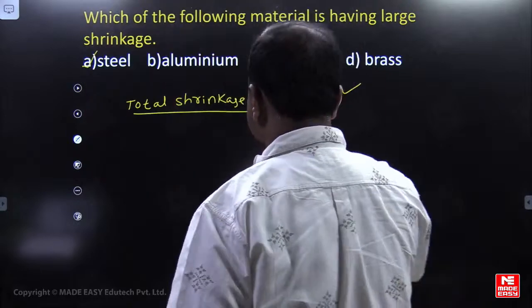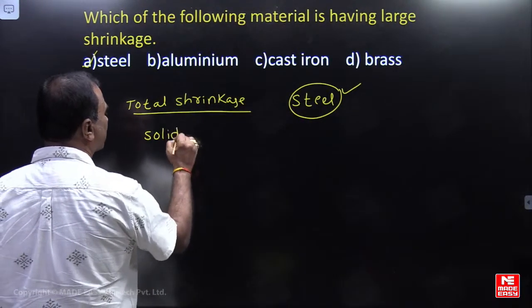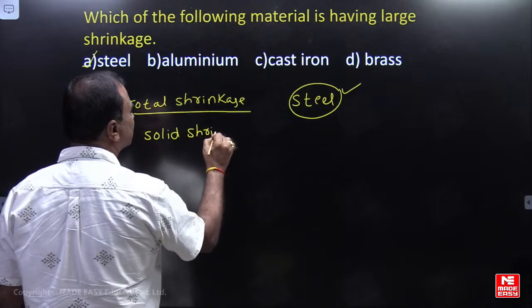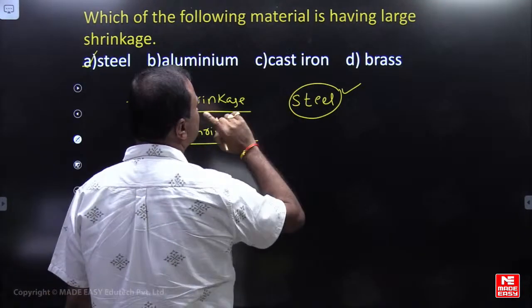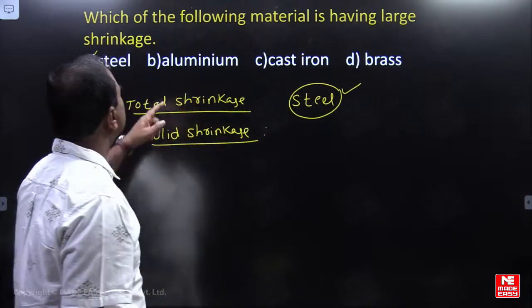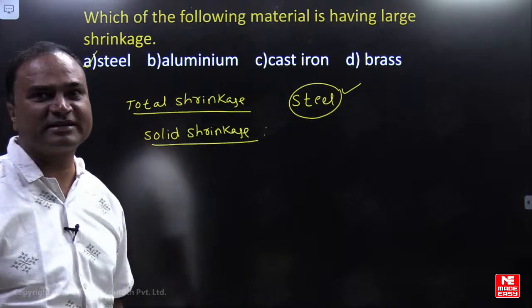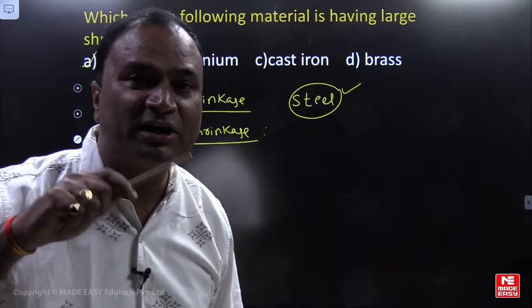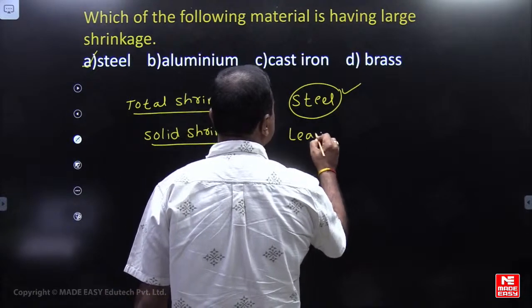Next, if they ask a question about solid shrinkage, which of these has maximum solid shrinkage? Here, solid shrinkage is maximum for lead and zinc, which we have discussed now.